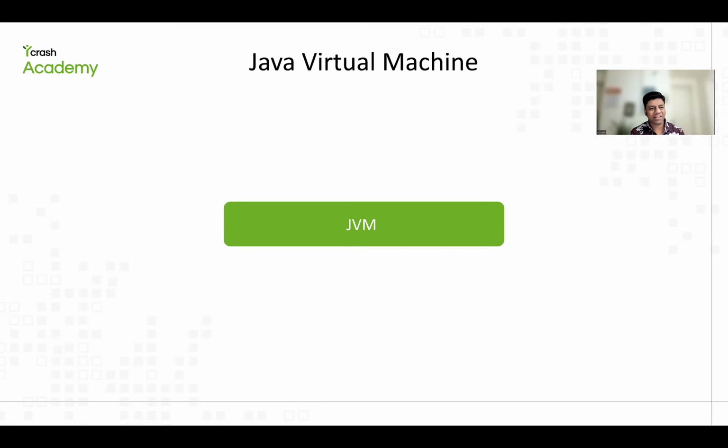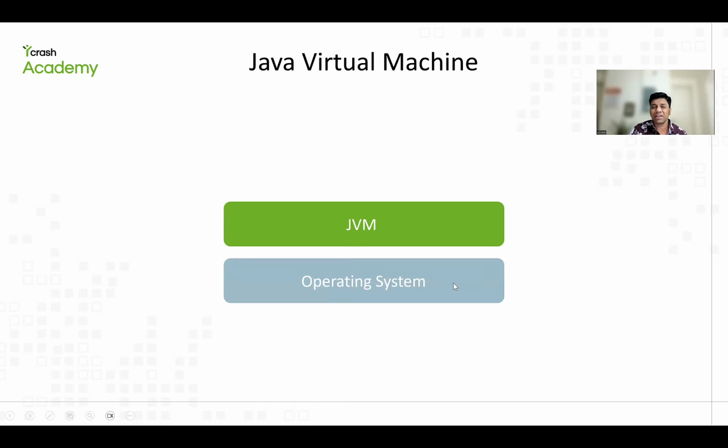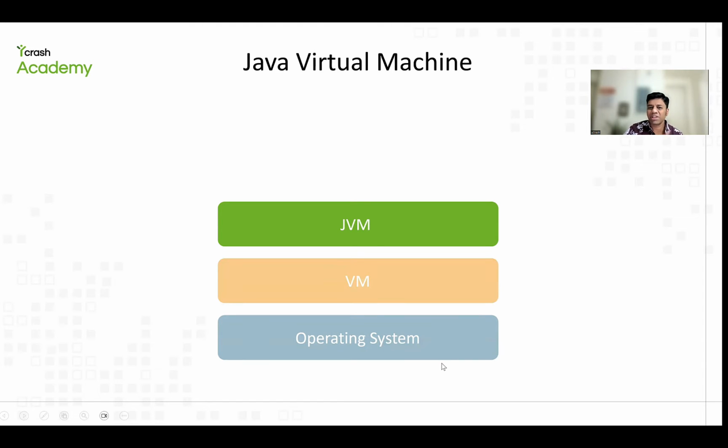But a lot of things have been changing around this JVM ecosystem. Let's start looking at it. Very briefly, let's look back in history. Initially, the JVM was running directly on the operating system, a bare metal operating system, with the JVM running on top of it. Then we were running the JVM on top of virtualized machines, the VMware kind of solutions. There was an operating system, VMware, and then the JVM running on top of it.